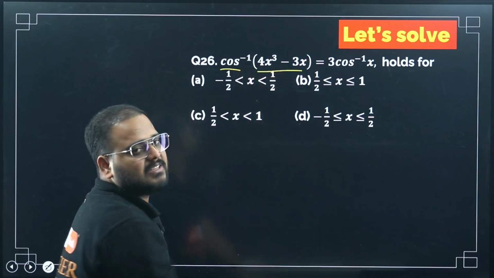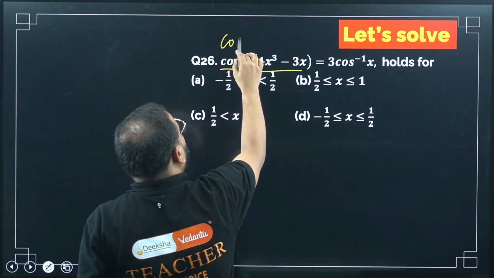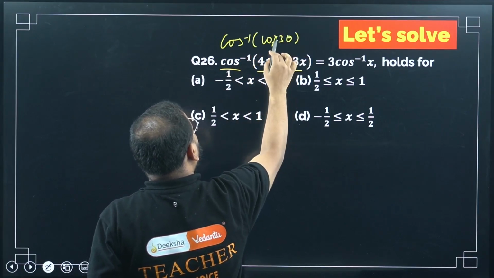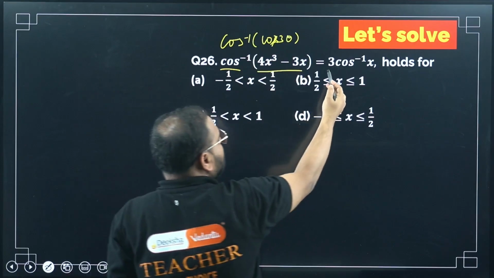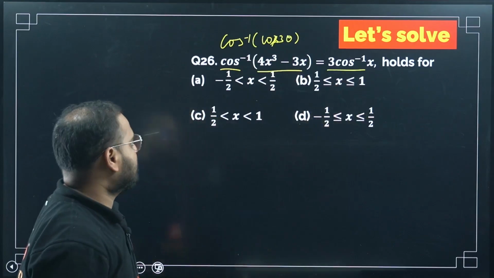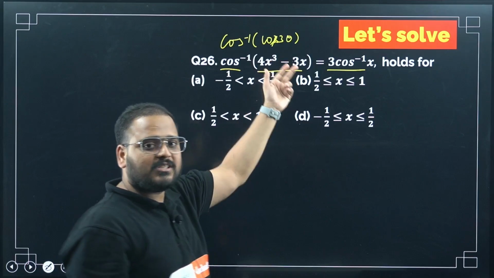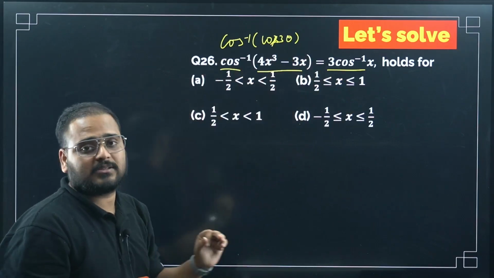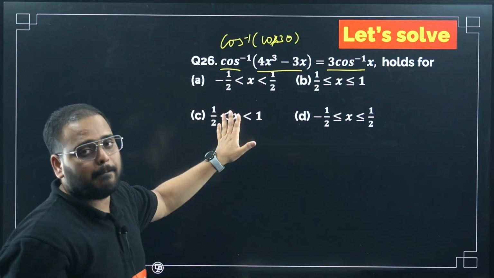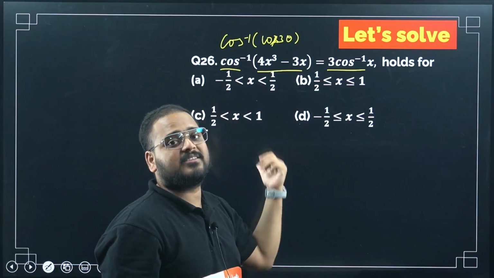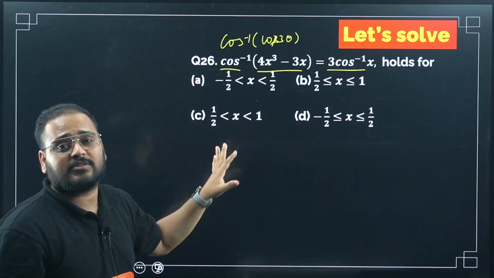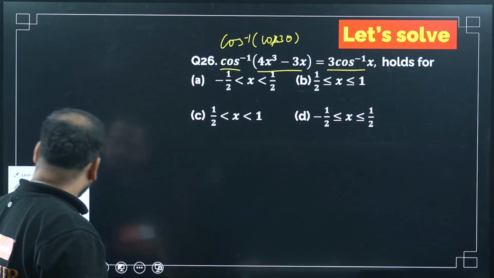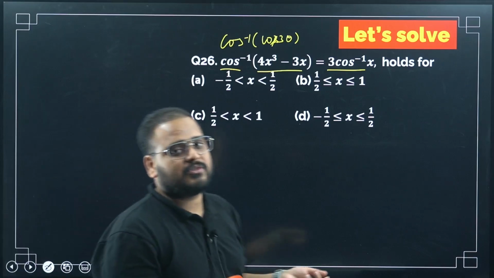Cos inverse of cos 3 theta is what? Simply 3 theta, okay? 3 times theta, because you assumed x to be cos theta, so cos inverse of x will be theta only. But that is a question that can be asked. You can actually expect this in examination, but this is another category. This is rarely asked, but a very smart question. If it comes, it will be a very good problem, and 50% of students will not be able to solve it. That's why I have taken this problem.